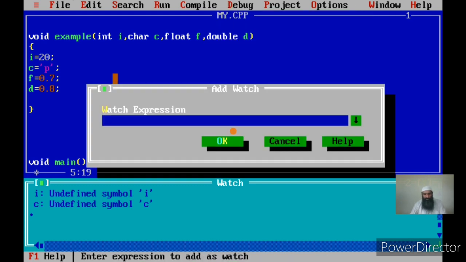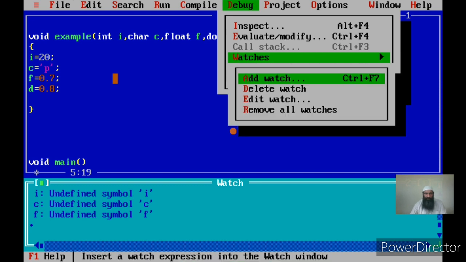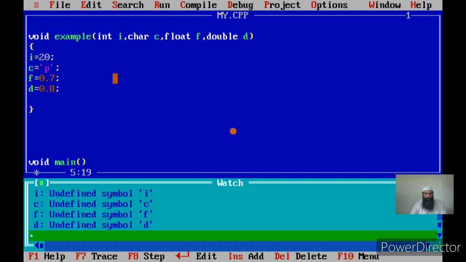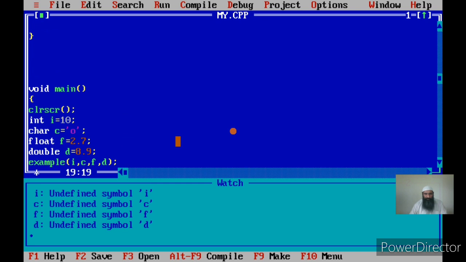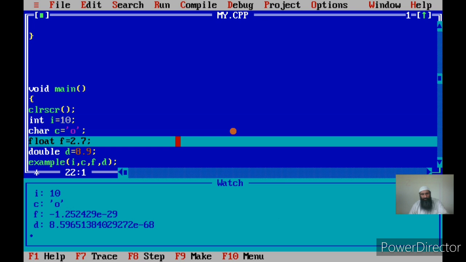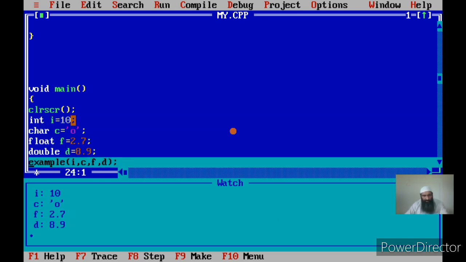I will watch F, and I will watch D. Okay. Now let us call this function. Once I call example, if you see, I, C, F and D are initialized to the values that I have supplied.